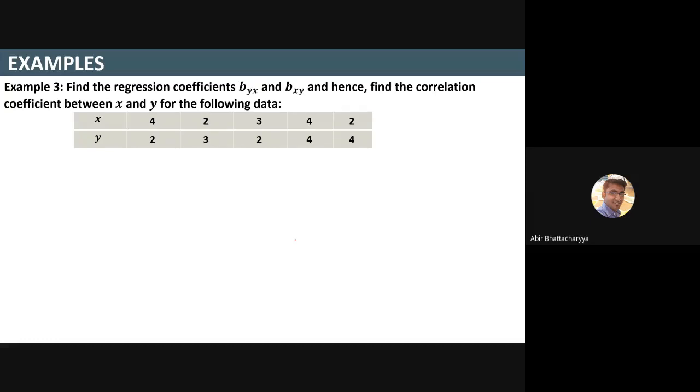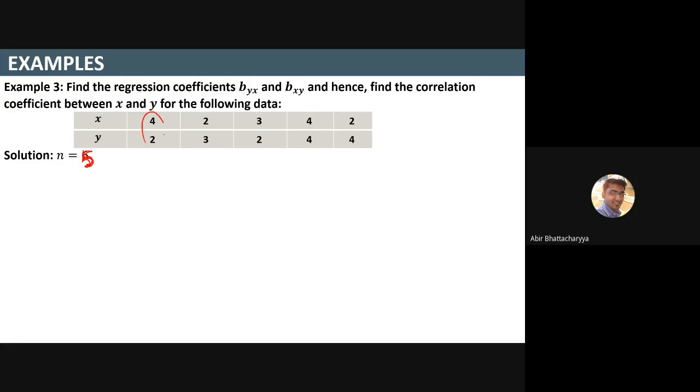Data is given to you. Now here this is a somewhat different type of question. You have to find the regression coefficients byx and bxy using the formula, the same formula I told you in the last example. To apply the formula, you have to calculate a specific table. So n equals 6, you can easily count, not 6, sorry, n equals 5.